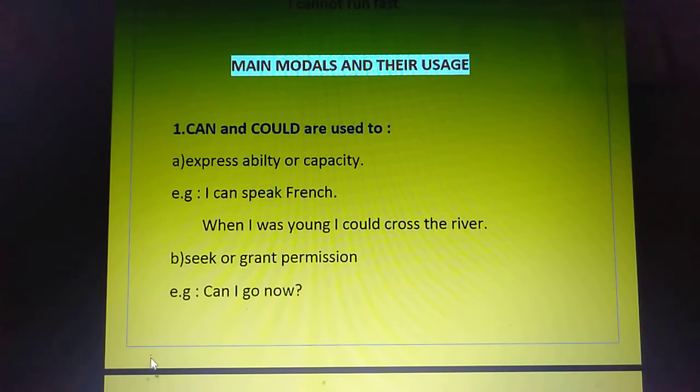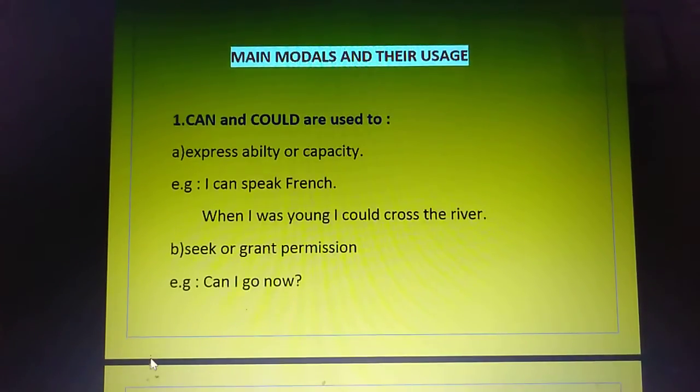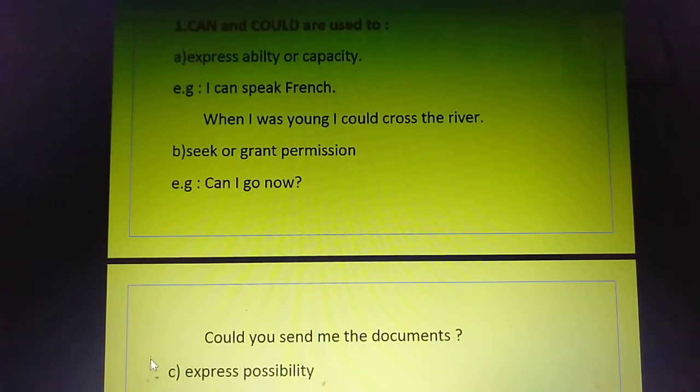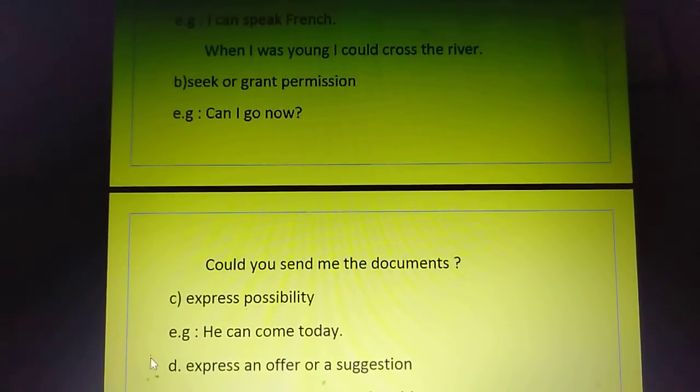Next is for seeking or granting permission. If you want to take permission or you give permission to somebody, there you can use can. Like I have said, can I go now? Here you are seeking permission. And next is, could you send me the documents? Again here you have used could. So could has been used here in an extremely polite situation. Could is generally used for politely asking questions, when you are asking any question to somebody. There you can use could.